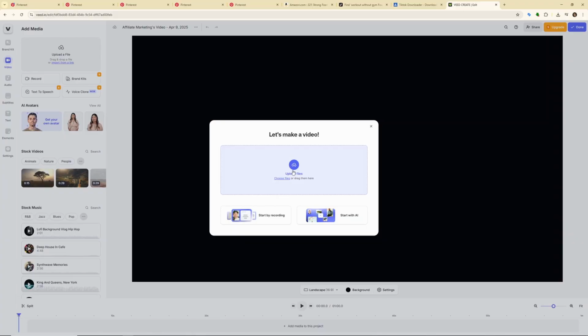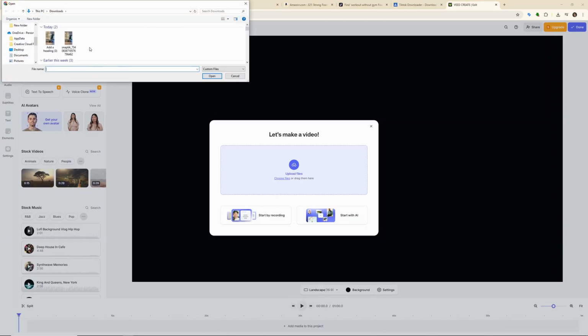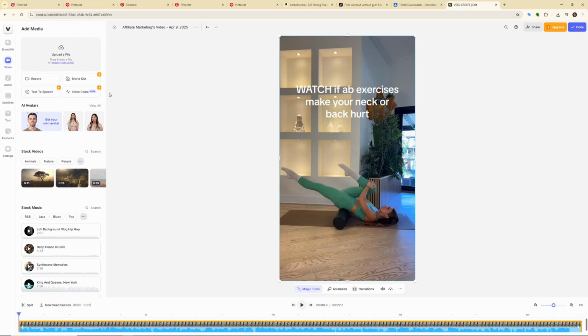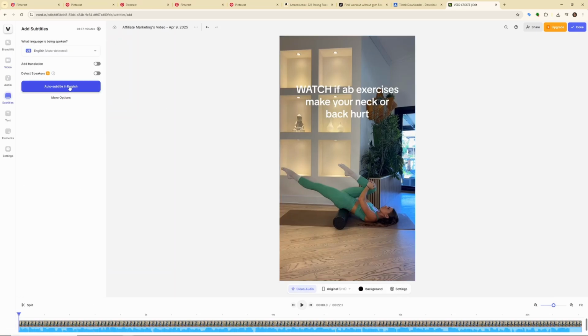Sign up with your Google account. Now once you created your account, just click on the upload files, upload the file that you downloaded from the Snaptic. Now click on the subtitles and click on auto subtitle in English.